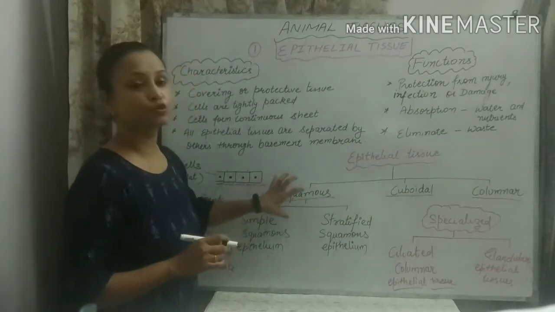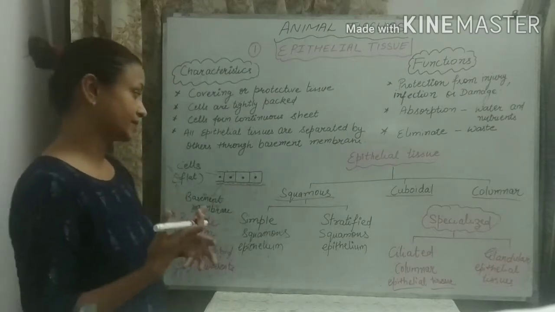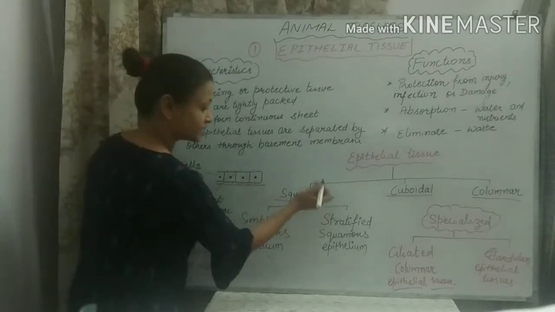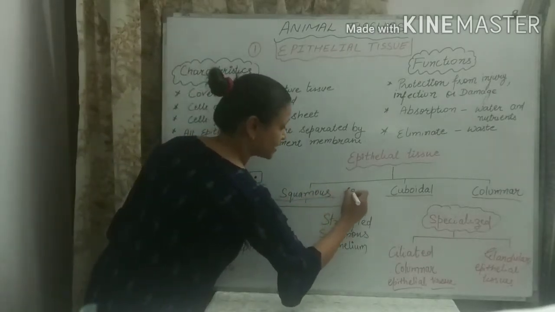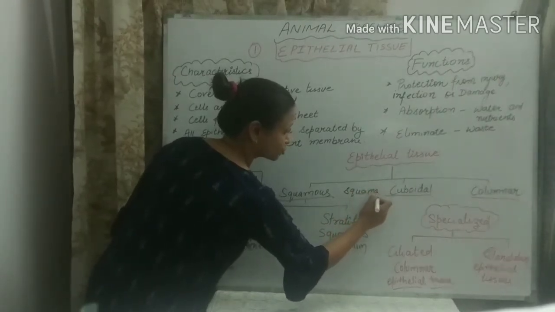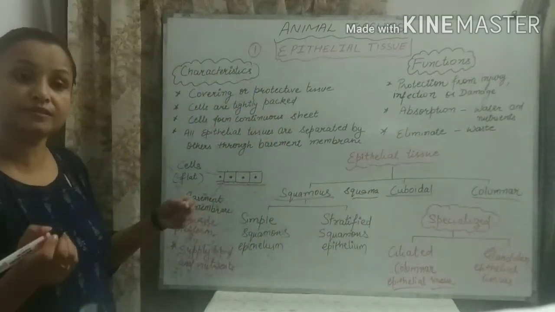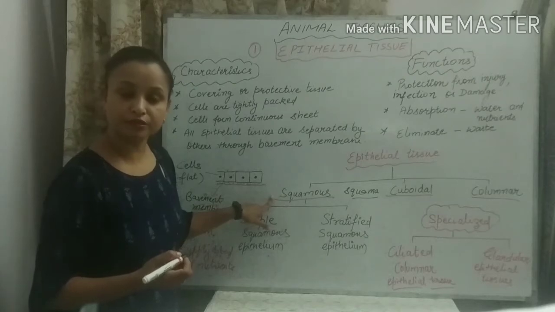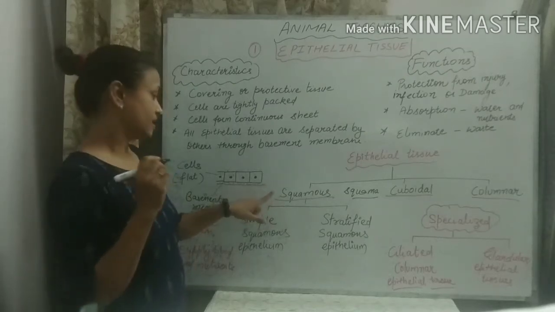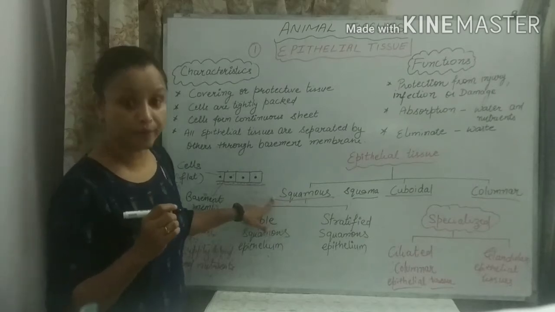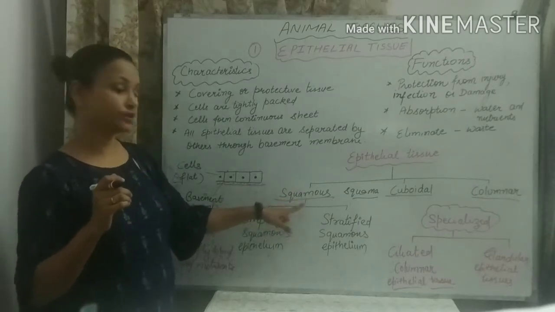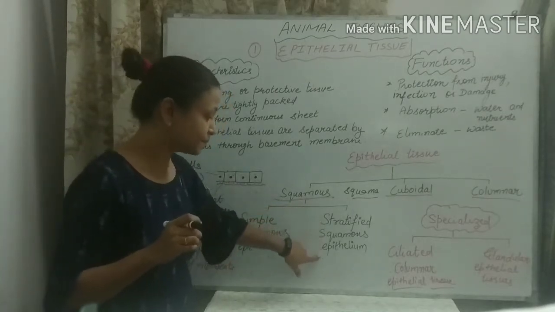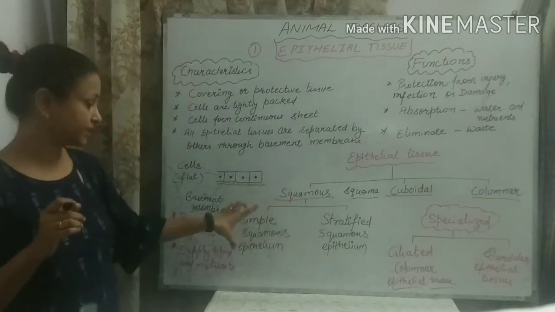For example, in squamous, the cells are flat. The cells look just like scales, because the word squamous is taken from the Latin word squama, and squama means scales of fishes, scales of snakes. Because the tissue looks like scales, the name squamous has been given to it. Squamous epithelial tissue is further divided into two parts: simple squamous epithelium and stratified squamous epithelium. We will discuss both tissues in detail.